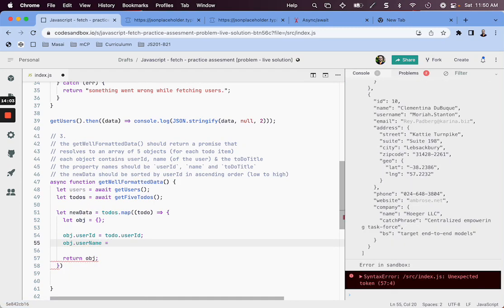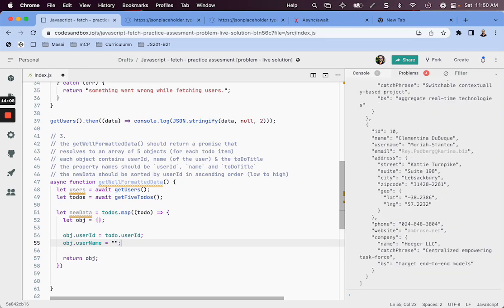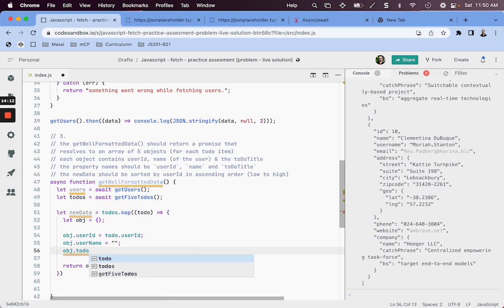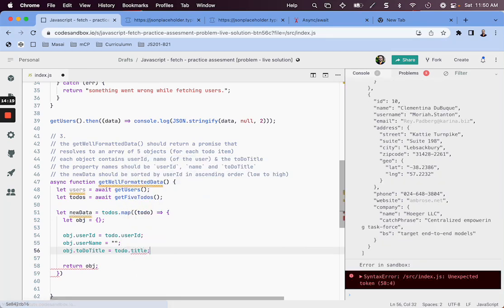We don't have any way to find the name as of now, so I'll just put some empty value here for now. And object.todoTitle can be todo.title.